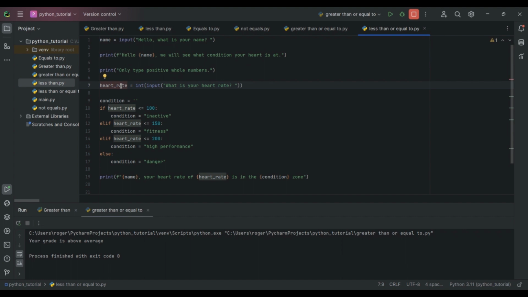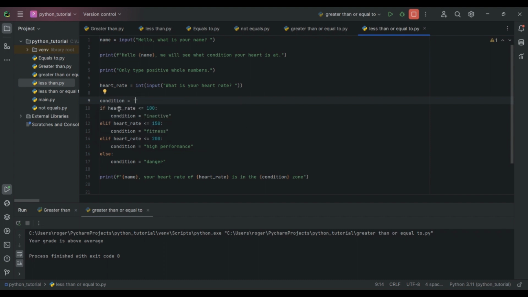Once we get down to here, we have the heart rate variable. We are telling the user it's an integer and to input something. What is your heart rate? The user will then input their heart rate. And down here, we are going to set condition as blank for now, because it gives a blank space to keep a variable there. So right now, condition is equal to nothing before we start it.